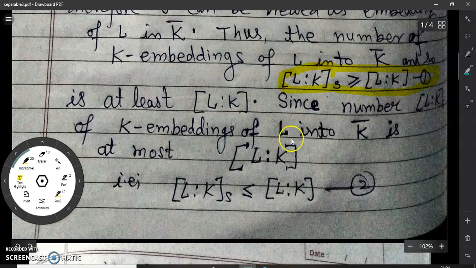But it is also a proved fact that the degree of separability of L over K is less than or equal to the degree of L over K. This result has been used in a previous video lecture. So remember this result. This result is given in the book of Searchlight Algebra.